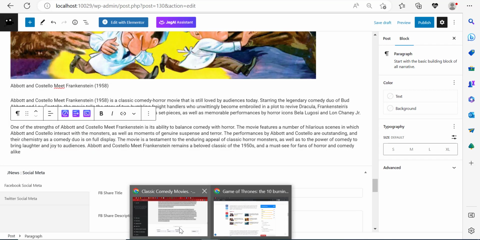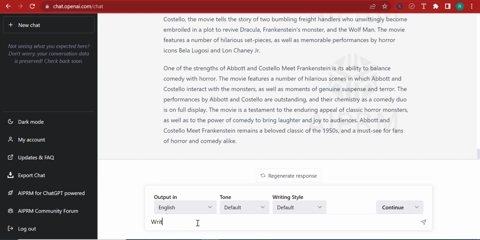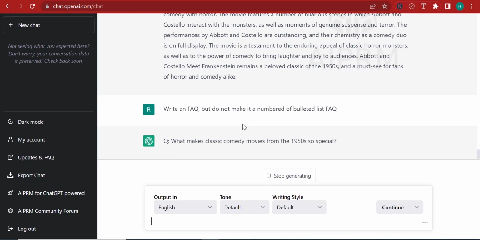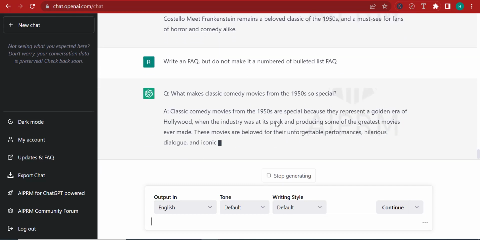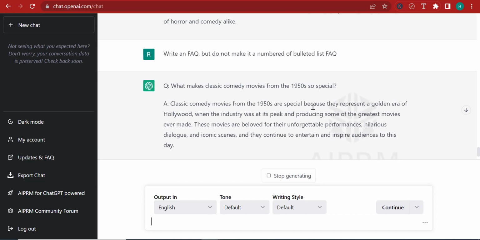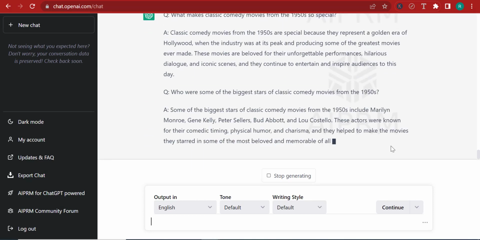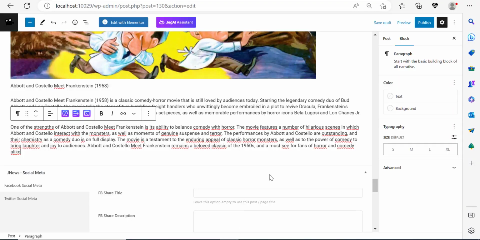So I'm going to say, write an FAQ, but do not make it a numbered or bulleted list FAQ. So it's going to go ahead and write some FAQ. What makes comedy movies from the 1950s so special? Now you might be wondering, what is the purpose of an FAQ?